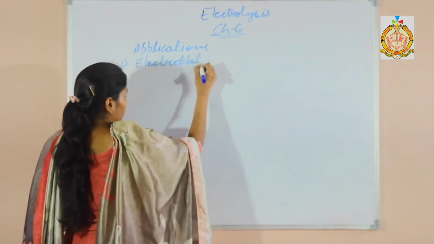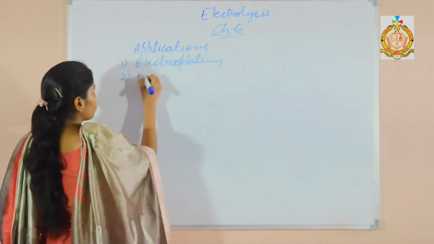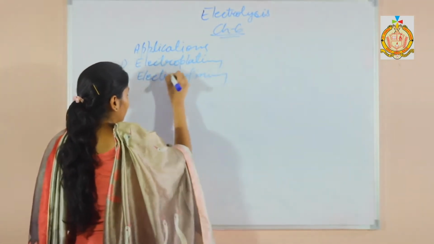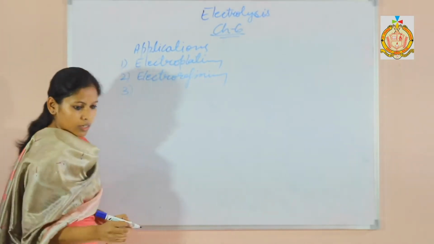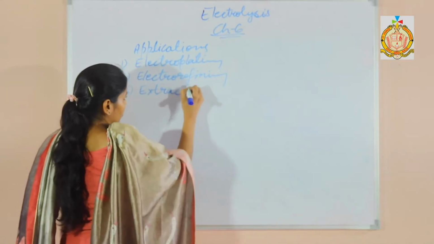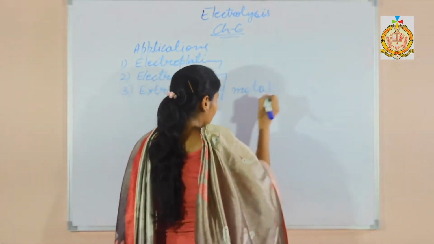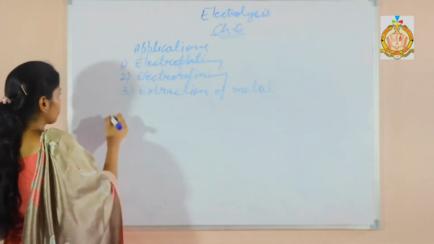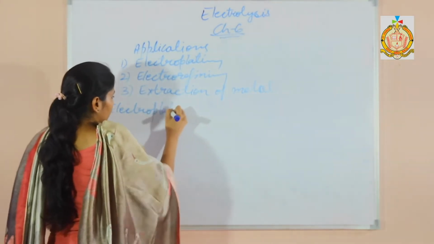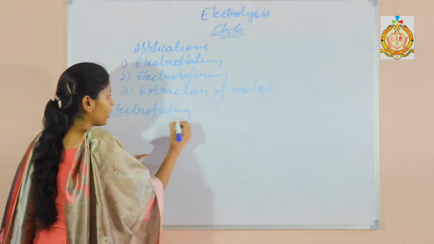electroplating. Second is electro-refining. And third is electrometallurgy, that is extraction of metal. So first is electroplating, that we will discuss. Electroplating. From the name it is very clear, electro and plating.